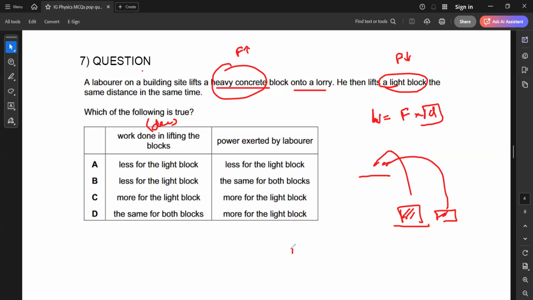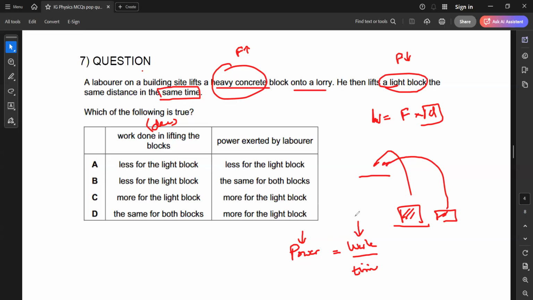What about the power? The power depends on two factors: work and time. He is using the same time, so time is not changing. But when he's lifting the lighter block, the work done will be less. So if less work is done, what about the power generated? The power generated will also be smaller.